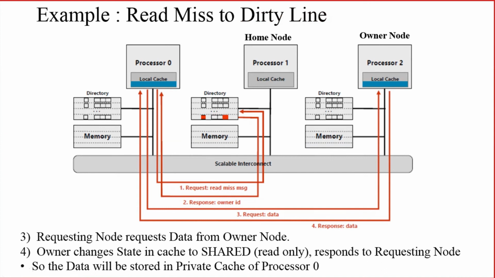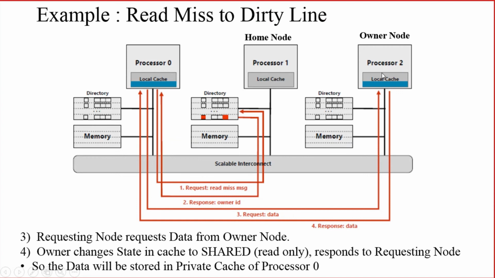In the third step, what is happening? In the previous step, the home node sent the owner ID to processor 0. So in the third step, the requesting node should request data from the owner node. Previously, in the first step, processor 0 was requesting from the home node, but since the data is dirty, the home node has sent the actual owner ID to processor 0. So processor 0 is now requesting data from the owner node. This is step number 3.